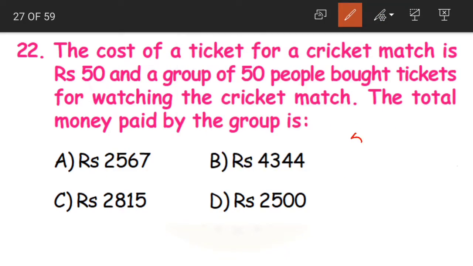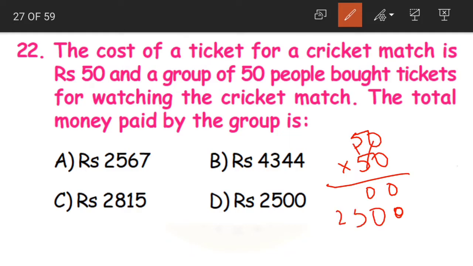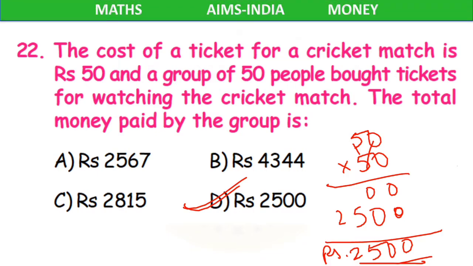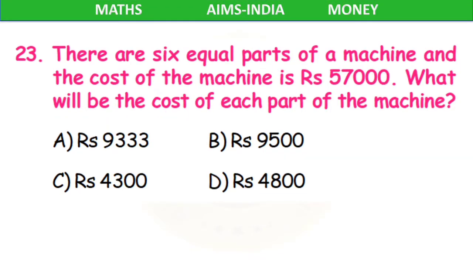We need to multiply. Yes, 50 into 50. 0, 0. Then in the new line, so we are writing the 0. 5 zeros are 0. 5 5s are 25. What is the answer? 2,500 rupees is our answer. Option D. Simple, right? We just need to multiply.